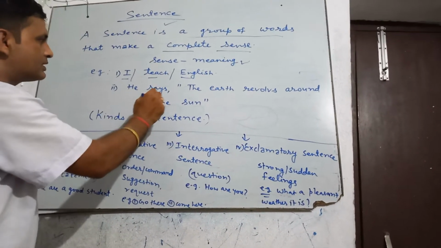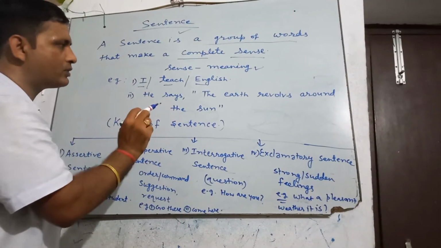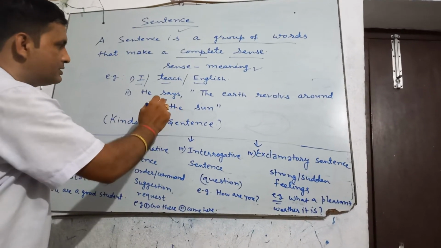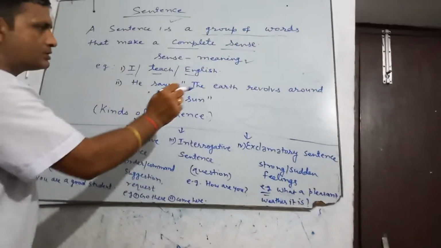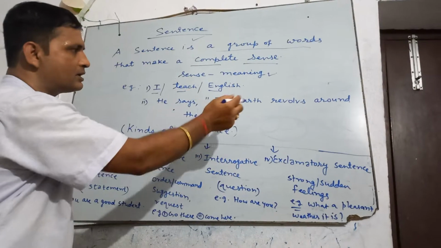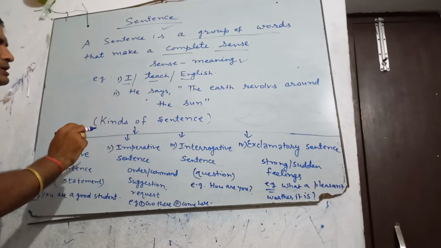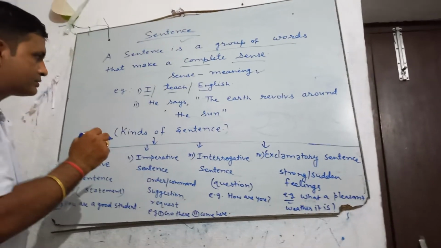Here once again you can see this particular line is written in group of words, and this particular example also gives proper meaning. So these are meaningful sentences and these are also in groups.